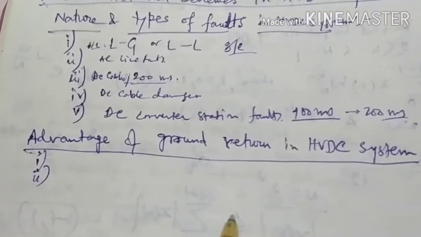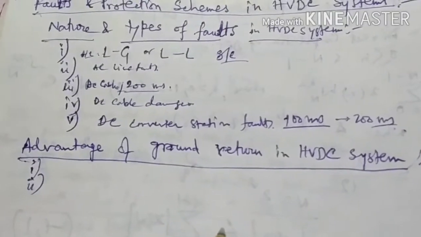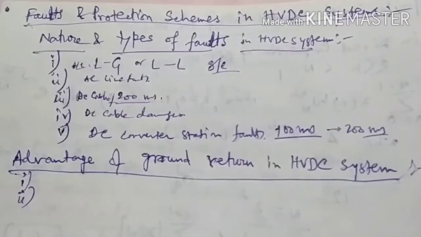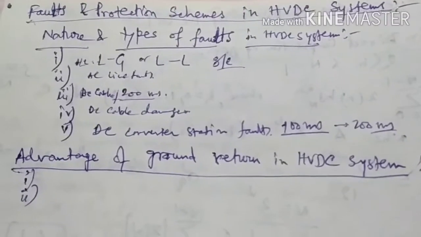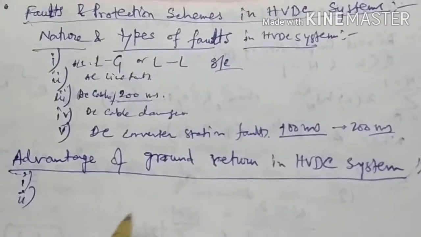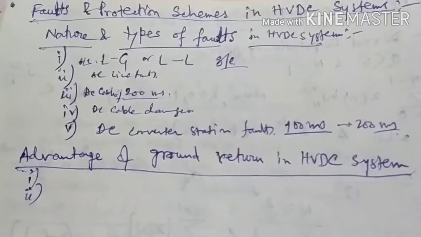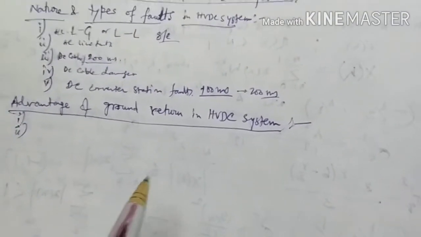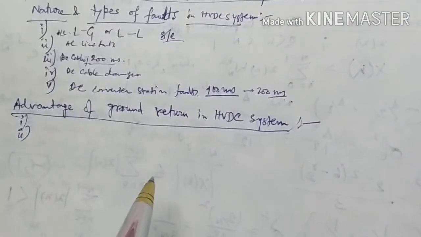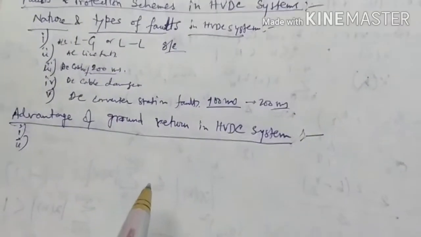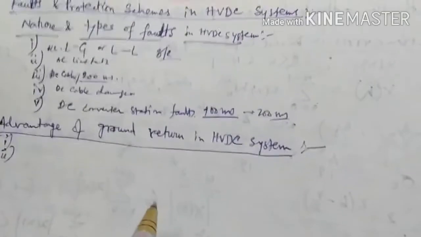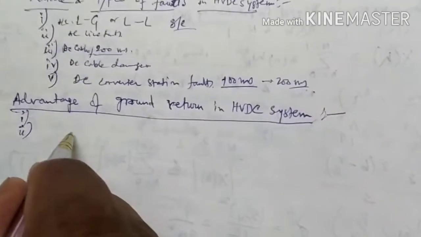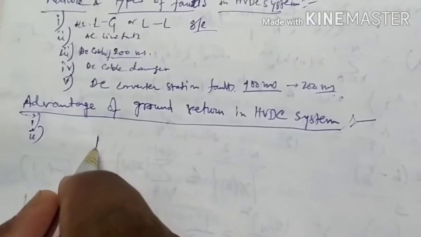Apart from these, a bipolar line can be built in stages if the power demand on the line at the initial stage is less. So I will draw the circuit diagram, that is the switching arrangement for operating a bipolar system in metallic return mode.